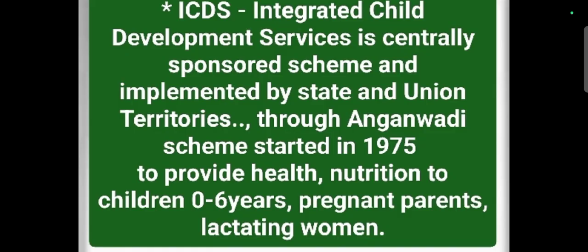It was started in the year 1975. It is a part of ICDS. Under this Article 45, the state governments and union territories have the responsibility to provide childhood care and education to children below 6 years and their mothers also.